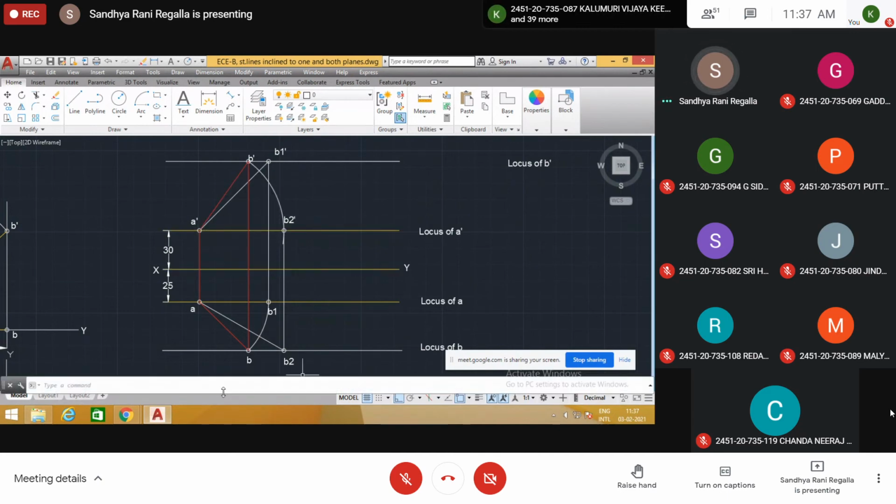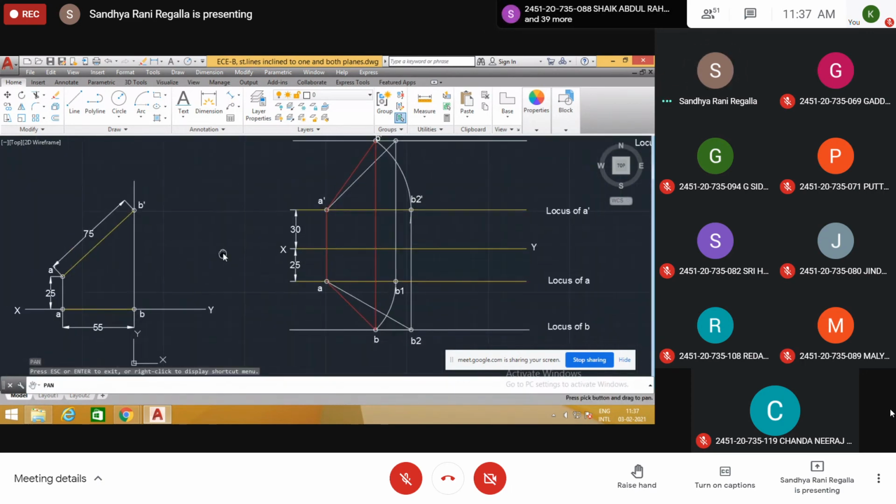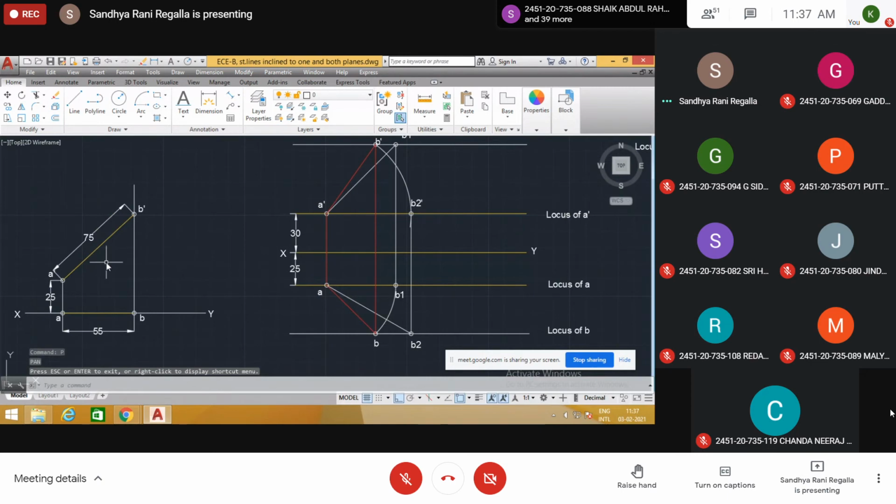This we rotate. If you see the previous problem, see here it is inclined to the horizontal plane. So in the top view, we get the reduced length. This is the actual top view length. AB is the top view length. Actual length is 75, but in the top view, we get only 55. Here also same. Actual length is 75. That is this one, this white line. This is 75. But the reduced length is this one, AB1.